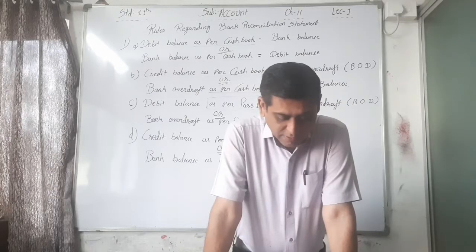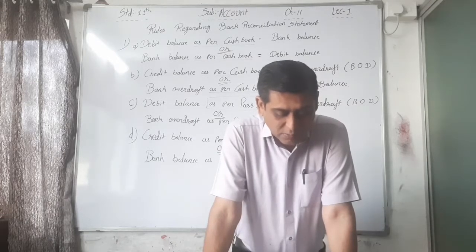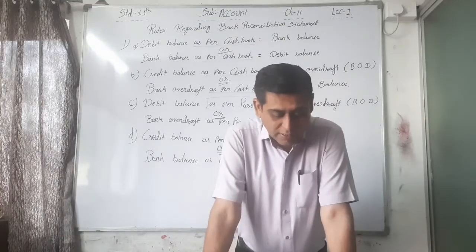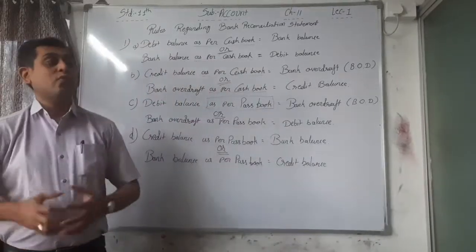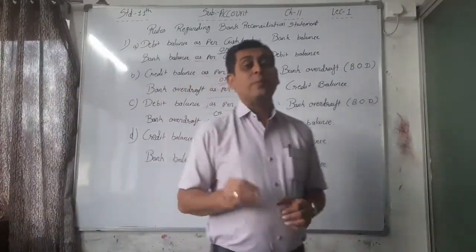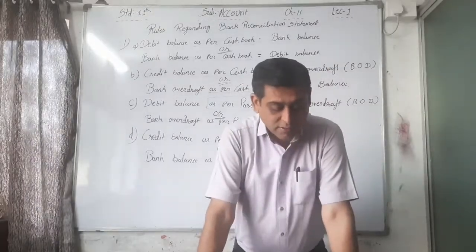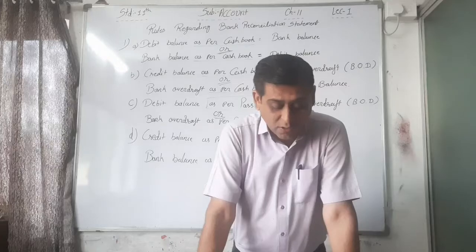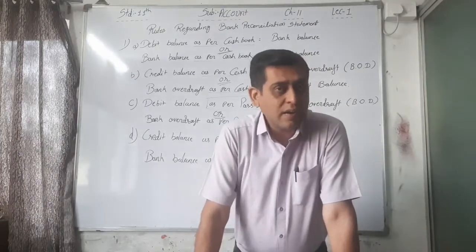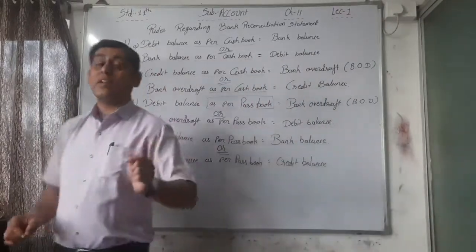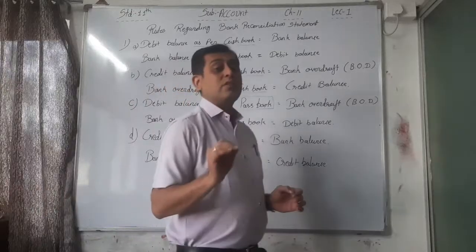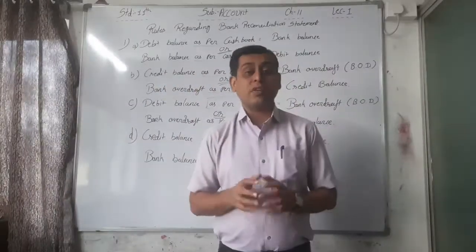If any accounting errors are committed either by the trader or the bank, they also come to notice, but it does not rectify these errors. It shows the difference arises because of such errors, but it does not rectify them. See here, we just notice the error. Then if we want to rectify these errors, we have to prepare the proper entries. Bank reconciliation statement means a statement showing the causes of the difference. See, this is the main definition. This statement is given in inverted commas. That's why we can say that this is the main definition of the bank reconciliation statement.